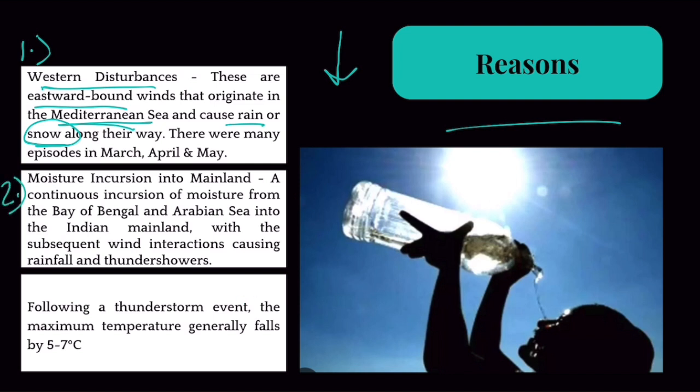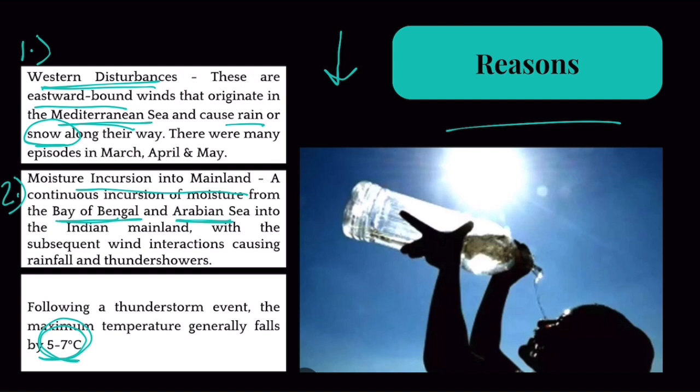Reason number two was that there were also moisture incursions into the mainland. There were winds that originated in the Bay of Bengal and Arabian Sea and entered the Indian subcontinent, dropping their moisture by causing rainfall. So there was moisture not just from western disturbances but also from the Bay of Bengal and Arabian Sea. Now these thunderstorm events have the capacity of dropping temperatures by at least 5 to 7 degrees Celsius. So we are witnessing lower temperatures by at least 5 to 7 degrees Celsius in the month of May. That is why the month of May has been abnormal.